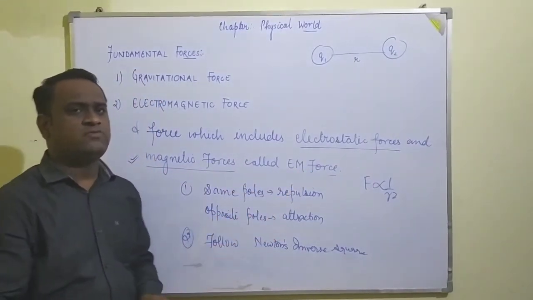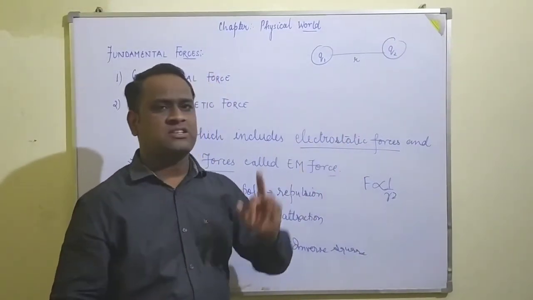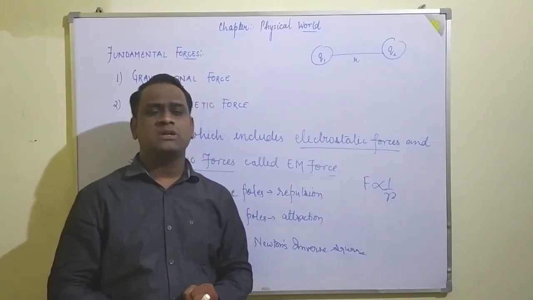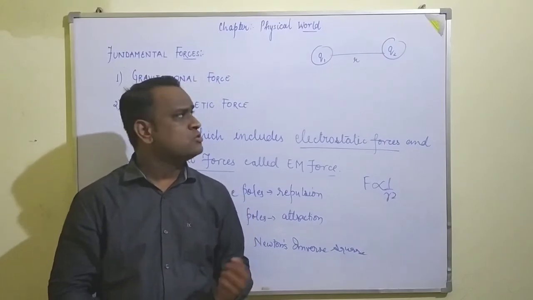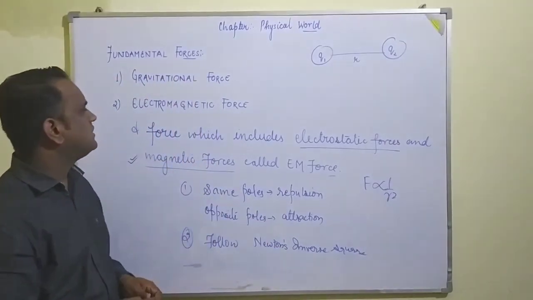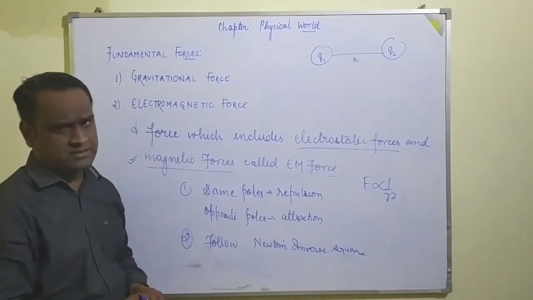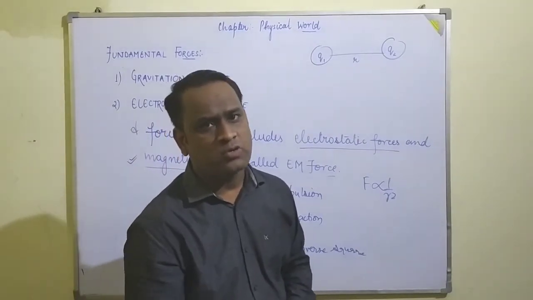It means that if there is a charge, it will have the electrostatic force, and if there is the existence of electrostatic forces, there must be the presence of the magnetic forces. Okay, students. So here one by one we have discussed the gravitational force and electromagnetic forces. Now we are moving towards the weak nuclear forces.